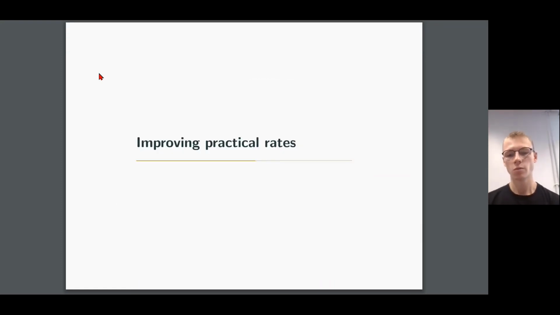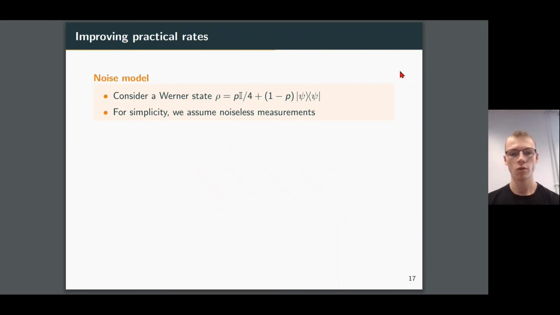So now I'd like to move on to show how we can use this new understanding to improve the practical rates of our device-independent random number generators. So to start with, we did a noise analysis. We looked at our noise model being a Werner state. So we mixed this maximally entangled state here with uniform noise with a parameter p. And for simplicity, we assume noiseless measurements.